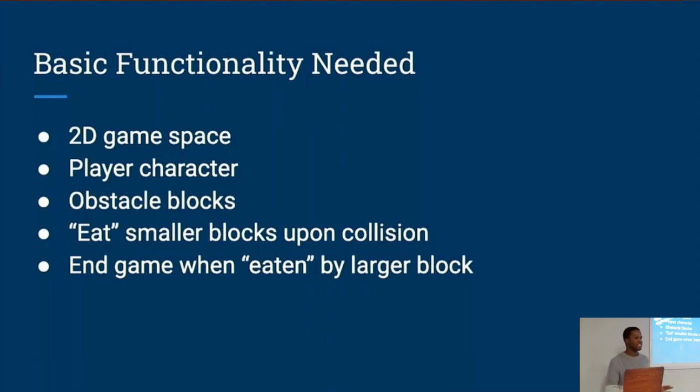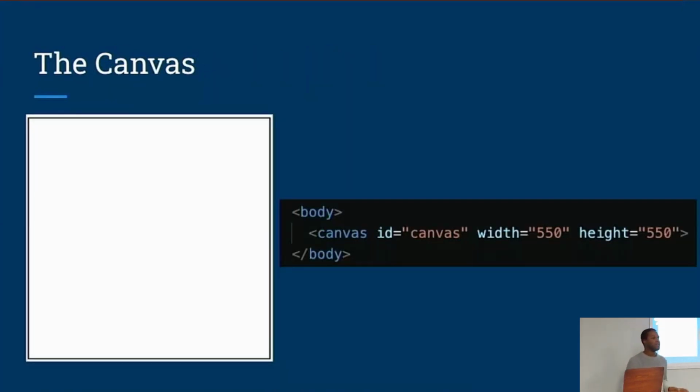So without further ado, let's look at what the code for that will look like. The first element that we're going to talk about is the canvas. As the name suggests, this is literally the canvas for our game. So everything that's happening in our game will be represented on this canvas.